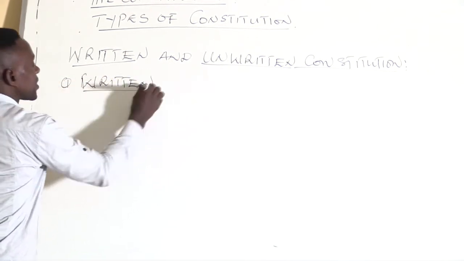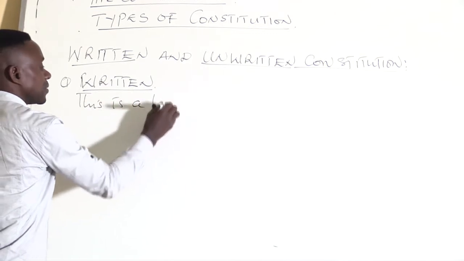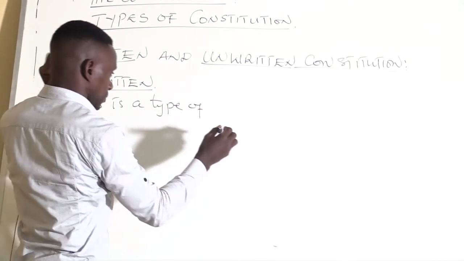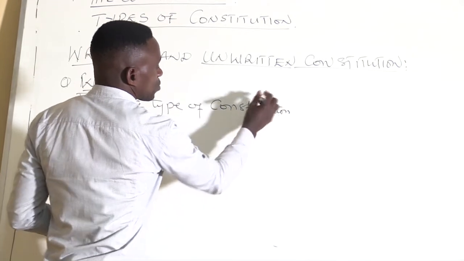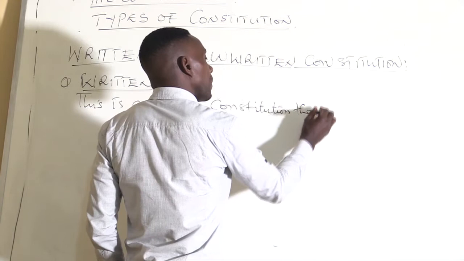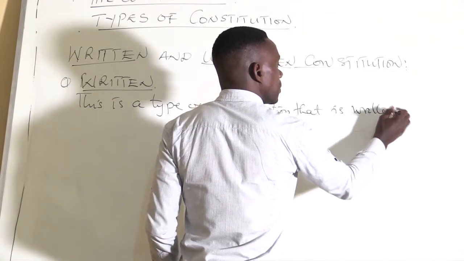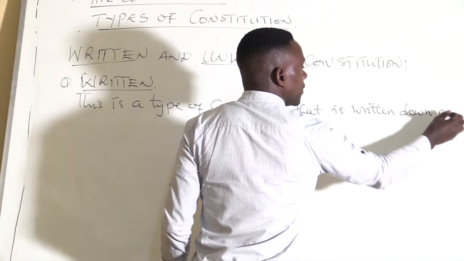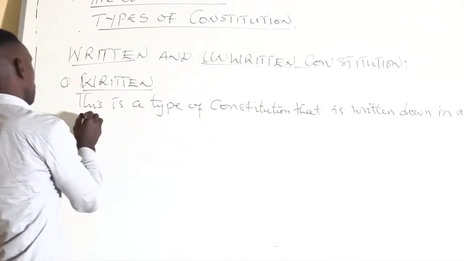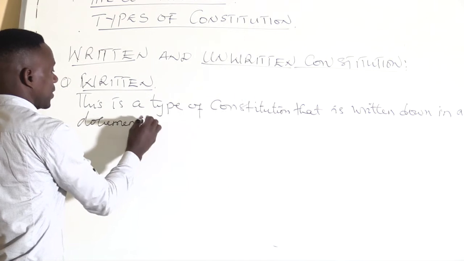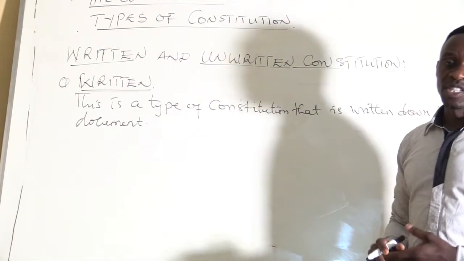The written one is a type of constitution that is written down in a specific document, like the national constitution, the one that is being used in parliament, the one that is being used by the whole country.